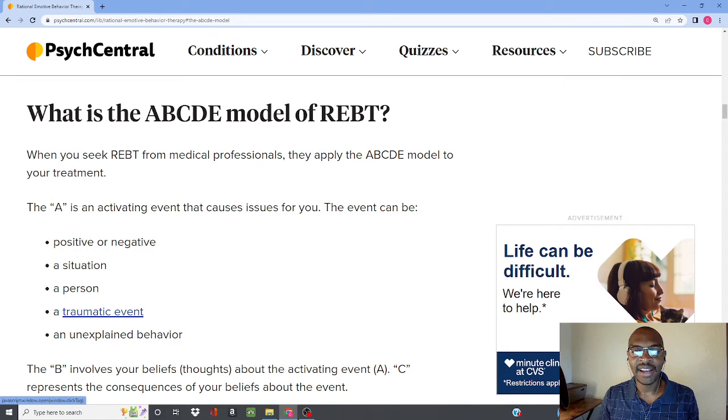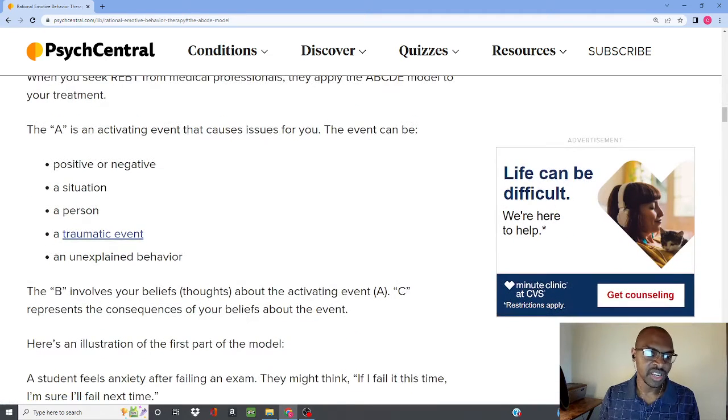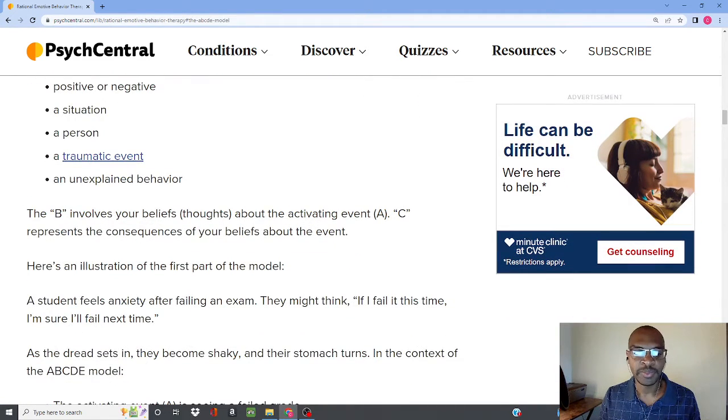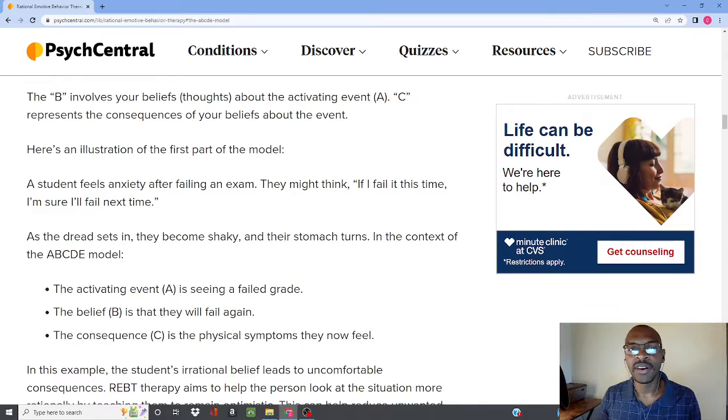The A is an activating event that causes issues for you. The event can be a positive or negative event, a situation, a person, a traumatic event, or an unexplained behavior. The B involves your beliefs or thoughts about the activating event, and C represents the consequences of your beliefs about the event. And then it gives an illustration of the model, and we'll go into our own in a second here also.